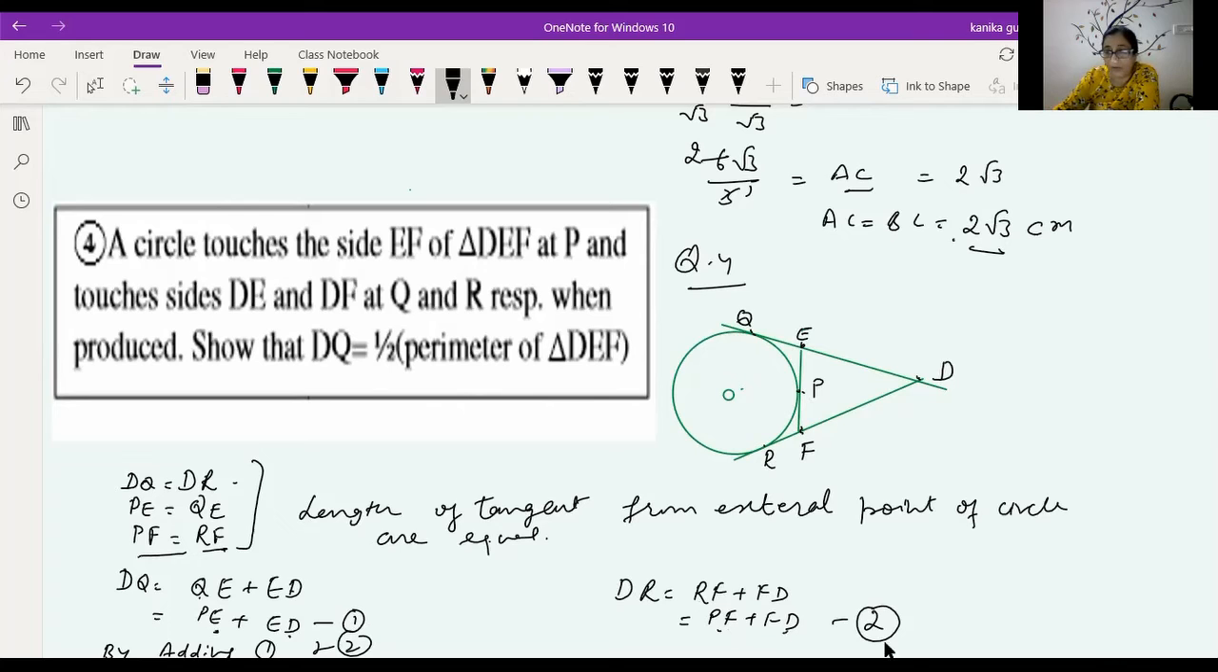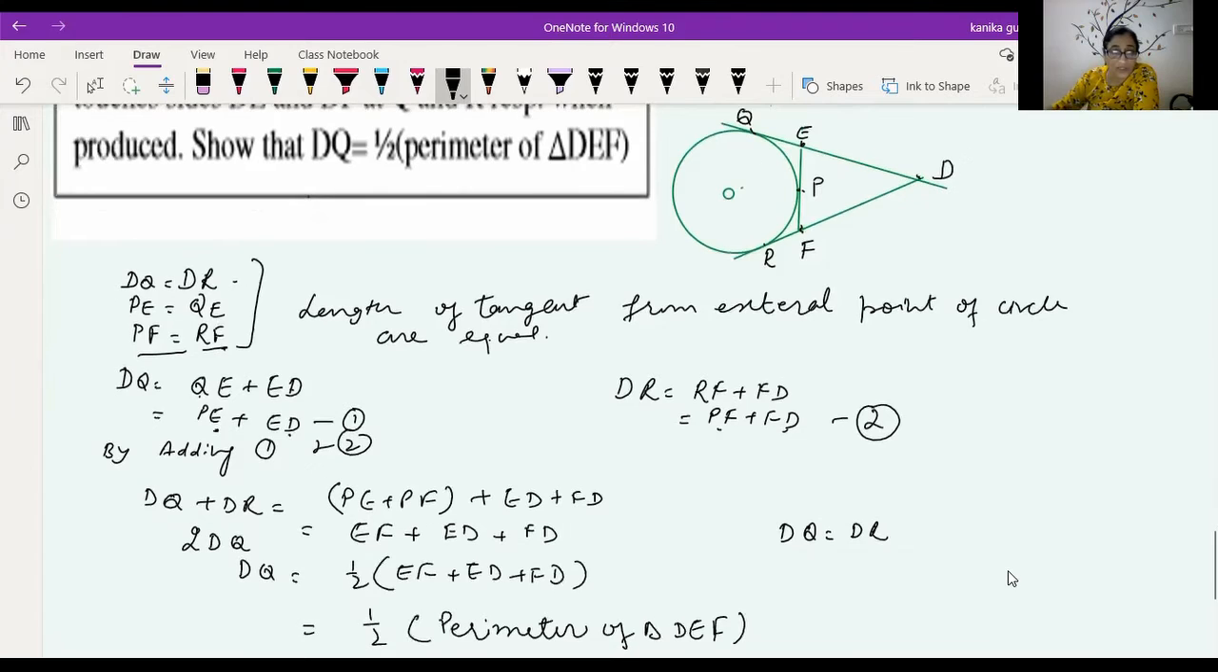Now adding 1 and 2, when we add, what do we get? We get DQ plus DR is equal to PE plus PF plus ED plus FD. When we add PE plus PF, it becomes EF. So this is EF, and this is ED plus FD. So this becomes the perimeter of the triangle. You know that the perimeter of the triangle is the sum of the sides.